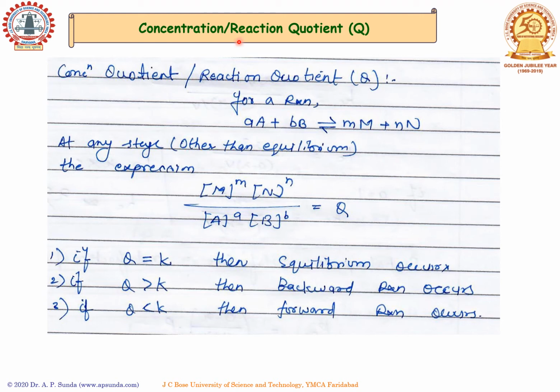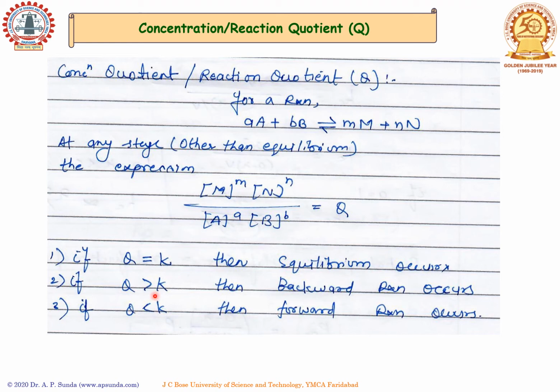Okay, let's talk about the reaction quotient Q. It is nothing but, for a particular reaction, the product concentration divided by the reactant concentration at a stage other than equilibrium. That expression is known as Q. If Q equals K, then equilibrium exists.